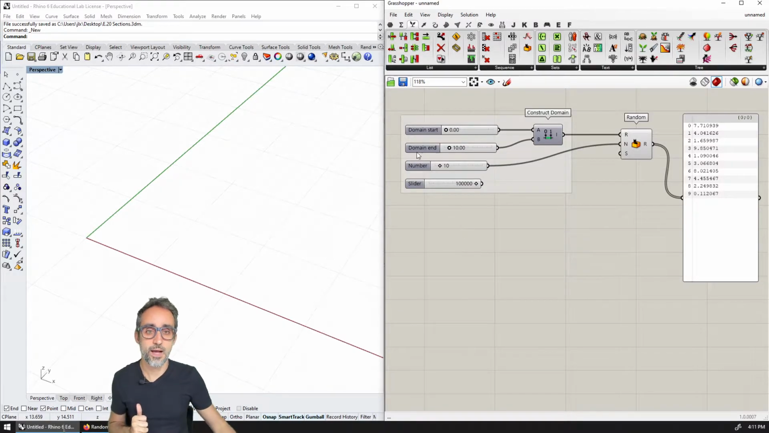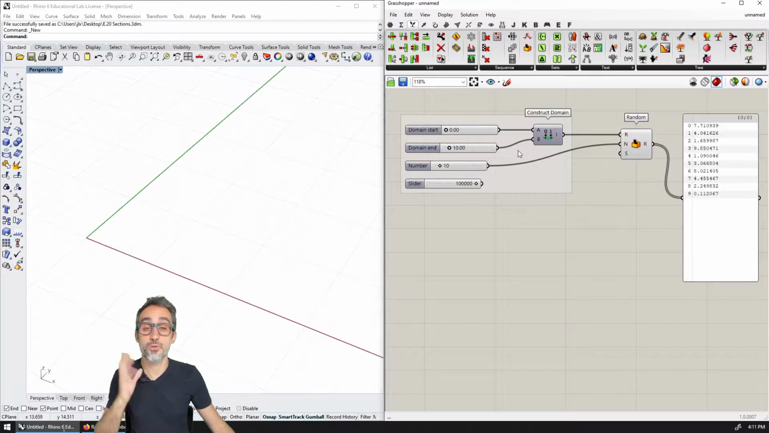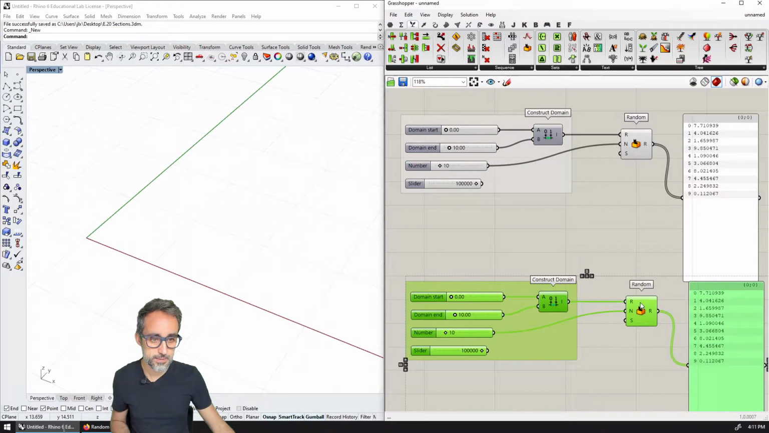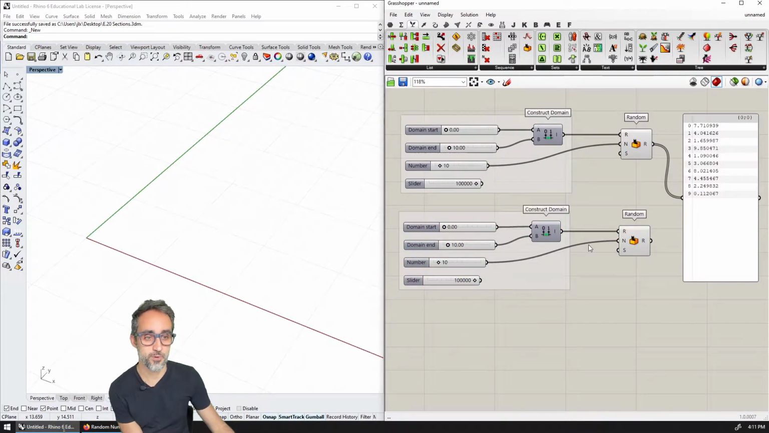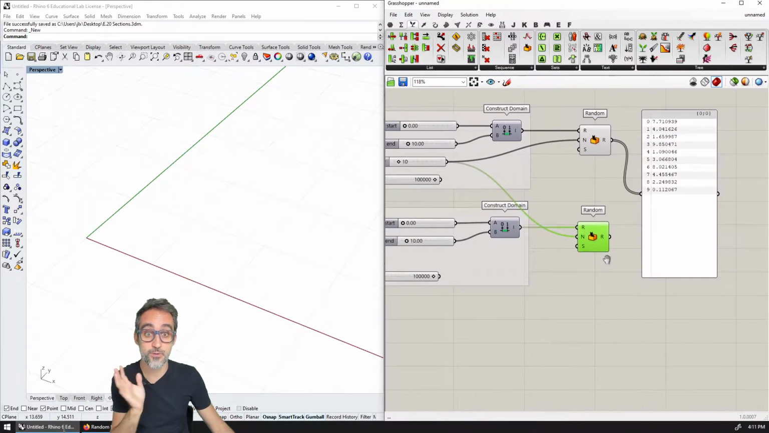So for example, I have my first sequence of random numbers that I have generated from 0 to 10, and this is going to be 10 actual numbers. And then I'm just going to copy paste this whole thing and paste it somewhere here to generate a second sequence of numbers. That is also going to go from 0 to 10. Then because I want to generate the same amount of points, I'm going to use the same slider here. And then I have my sequence of random numbers here.